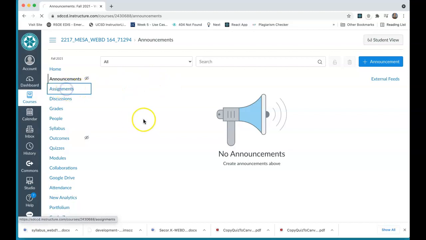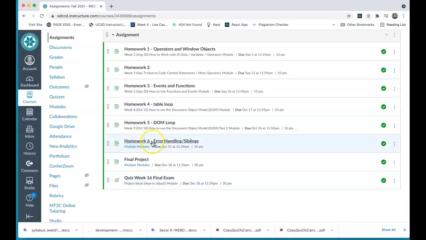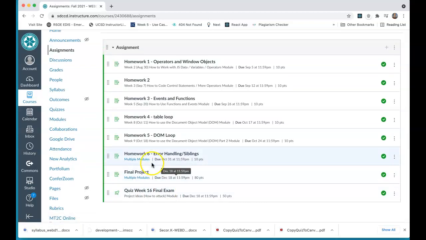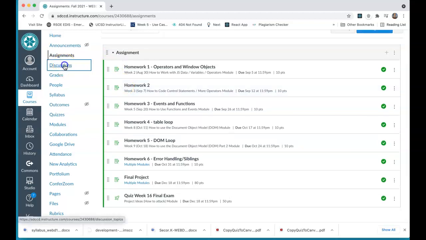And these are our assignments. I have one in the week 2 folder, one in the week 3 folder. There's one in week 5, week 8, week 9, and week 10. And then we have a final project, and we have a final exam in the final week. So you'll see final project is in multiple modules. That's because we want to get a nice portfolio-worthy piece for you. But that's all in good time. This is the first week of a 4-month semester, so we've got a lot to cover. I'm just giving you a kind of tour of Canvas here.